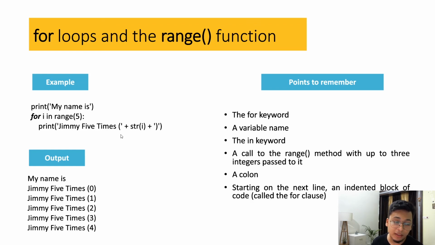If you run this program, you see it says Jimmy 5 times 0, Jimmy 5 times 1, 5 times 2, 5 times 3, and 5 times 4. So we just wrote a statement once and it was executed 5 times, and we didn't even write it out each time, we just gave the value as range of 5. And remember, we gave 5 but it started printing from 0, so that's why we reached only 4.